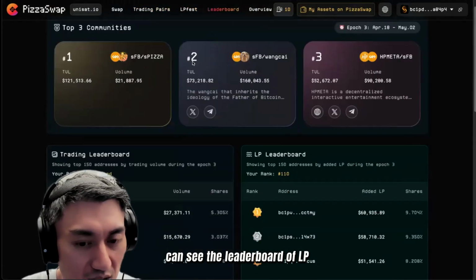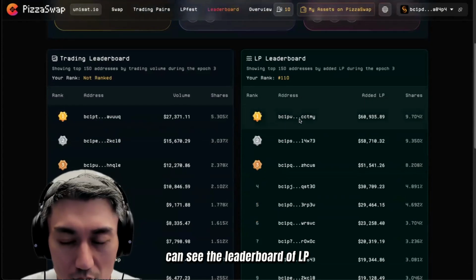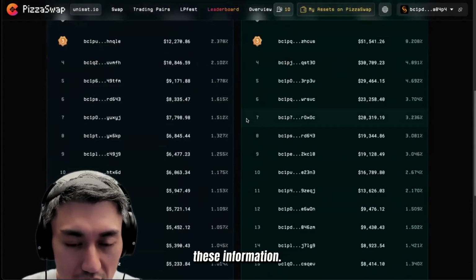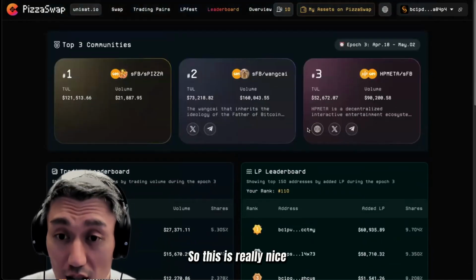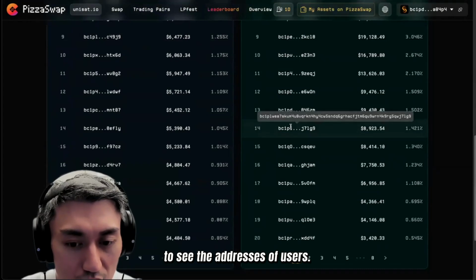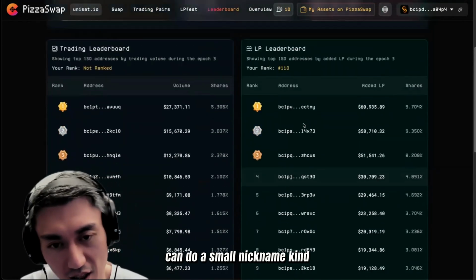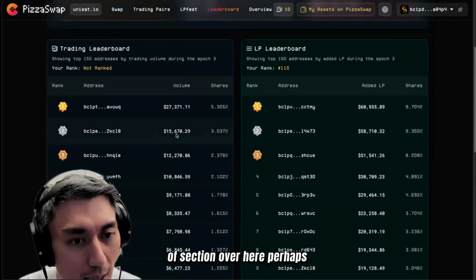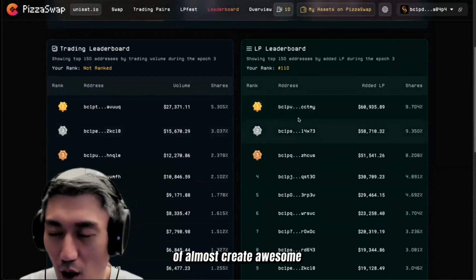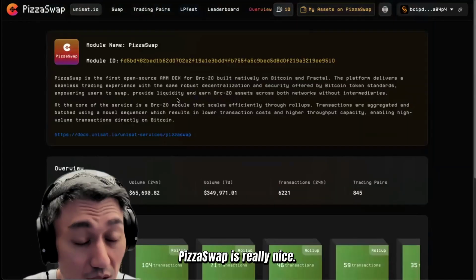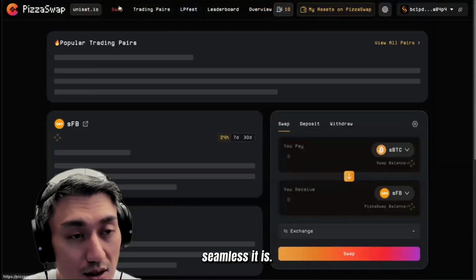And over here, I can see the leaderboard of LP by wallets in terms of the trading and also a lot of this information. So this is really nice to see the addresses of users. I kind of hope that maybe we can do like a small nickname section over here, perhaps ability for people to create awesome, cool nicknames for themselves. PizzaSwap is really nice. I really like how seamless it is.